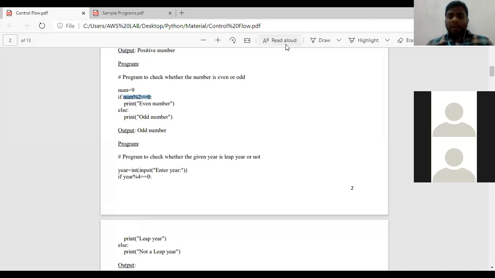So now we shall design a program to check whether a given character is a vowel or not, and that too by using the input statement. Okay, now I will be opening the IDLE page.